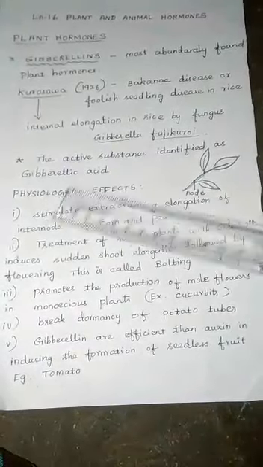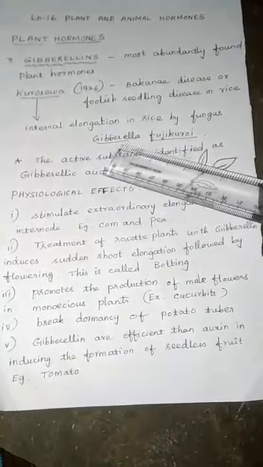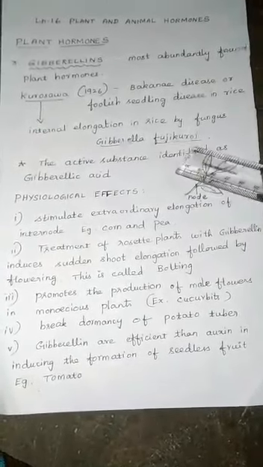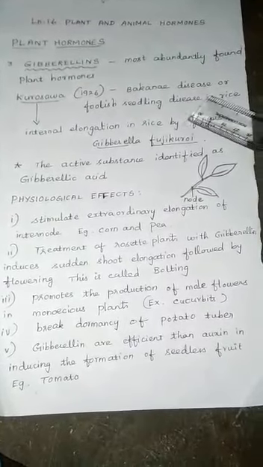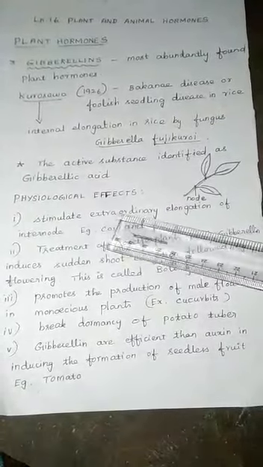What is that? Gibberellic acid. The fungus responsible is Gibberella fujikuroi. That disease name is Bakanae disease. Let's see the physiological effects of gibberellin.